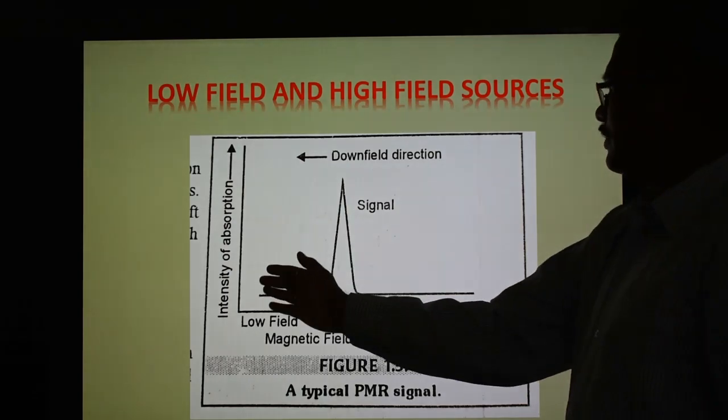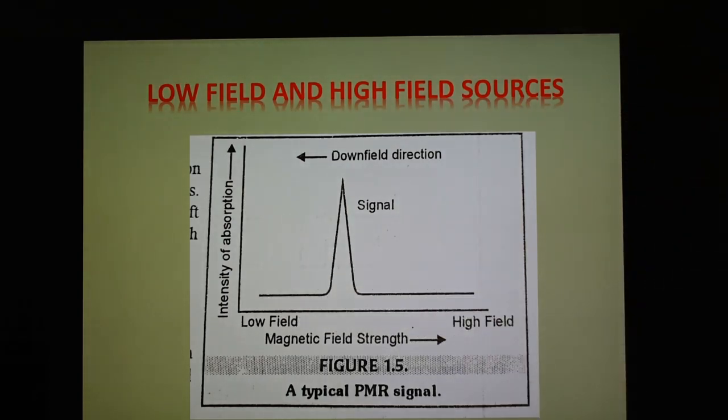Here is downfield, and this is the high field. Generally NMR signals are obtained in the downfield or low field as compared to the high field. This figure shows what is meant by upfield and downfield: right to left is downfield, left to right is high field. So these are the two states.